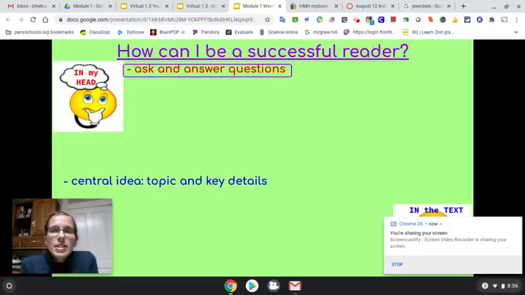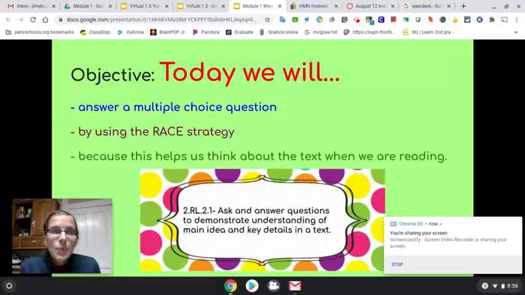So, in order to be a successful reader, one of the skills that we're going to work on is ask and answer questions. You've already learned how to find the topic of a text. Today we will answer a multiple choice question by using the RACE strategy because this helps us think about the text when we are reading.